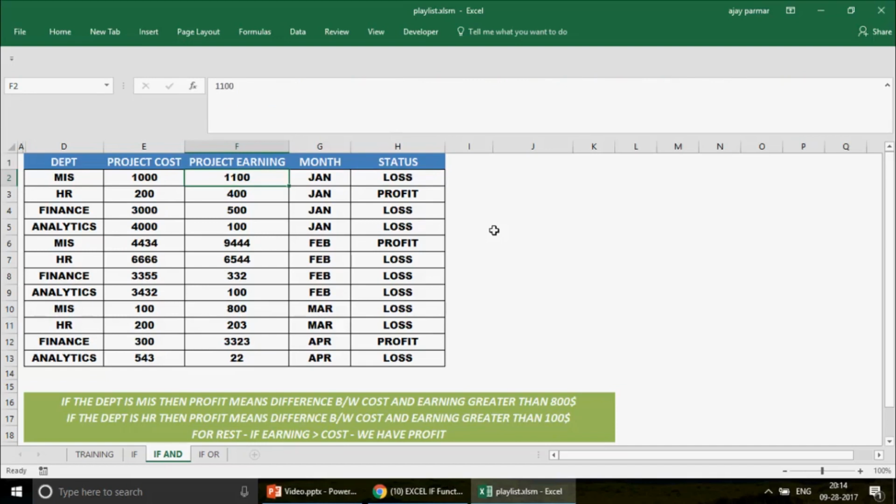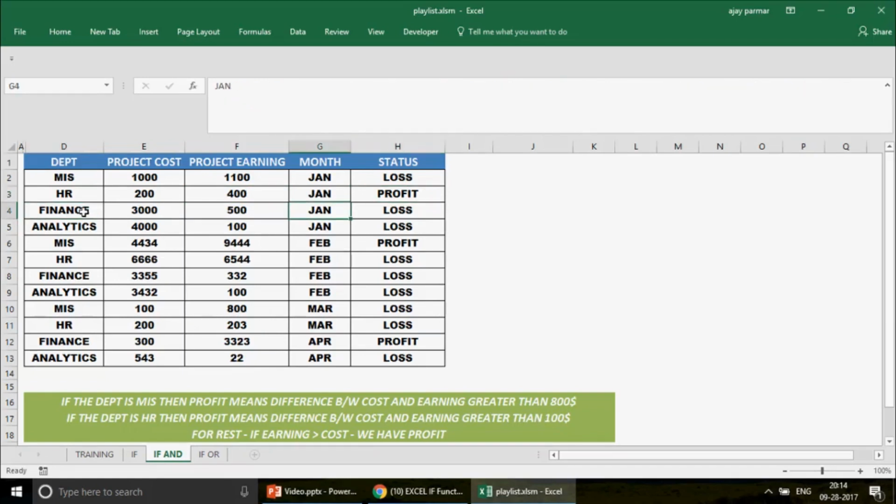Let's talk about the HR. Now in the HR we have a difference of what? We have a difference of $200, so we are definitely on the profit because it is greater than $100 as per my criteria. If I talk about any other department, for example the finance, you see that I'm on the loss.